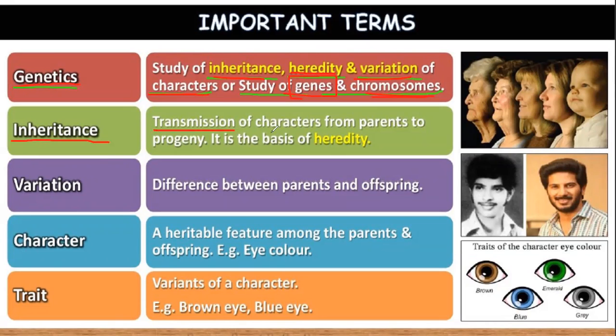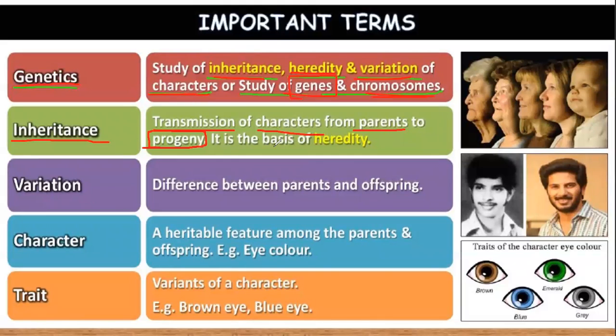Next, you have the term inheritance. Inheritance is the transmission of characters from parents to the progeny. What do you mean by progeny, guys? Comment fast, anybody. What is the other term for progeny? Yes, offspring, Abhijit, correct. Everybody, offspring, not gamete. The future generation, the next generation.